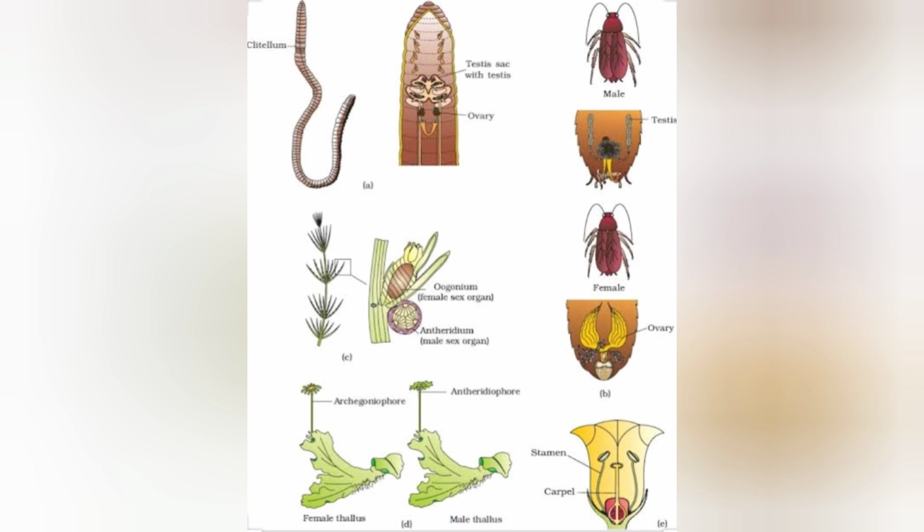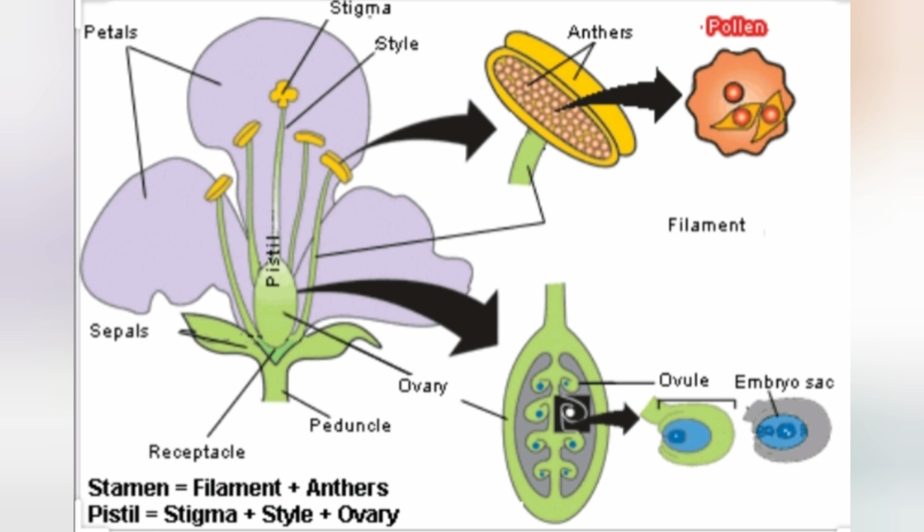Examples of bisexual plants are hibiscus and pisum. In flowering plants, the male flower is called staminate as it bears the stamens, and the female flower is called pistillate as it bears the pistils. If male and female flowers are present on the same plant, then it is called a monoecious plant. Examples are cucurbits and coconuts.